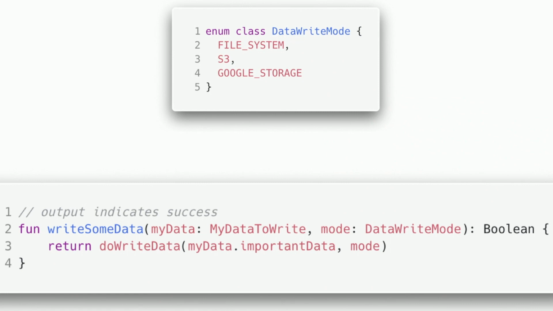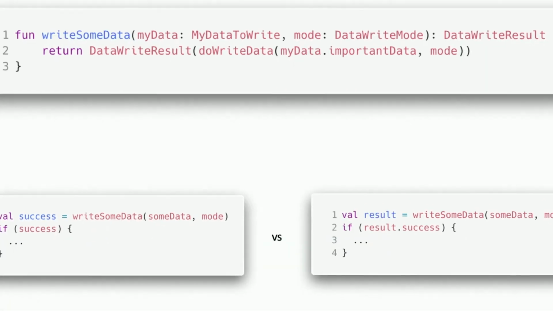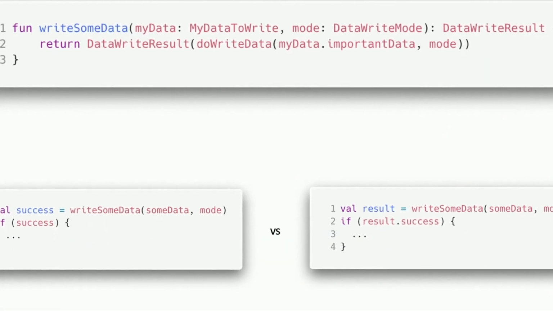As a corollary to making invalid state illegal, there's also making your state more explicit. I want to talk about this Boolean here and this documentation that output indicates success. If we look at this implementation of it, you can see the consumption of it. Write some data on the left here is read into a variable called success. It's going to be a Boolean, and you can check it, and the type checker will be happy. But if you imagine that whoever wrote that code just wrote it into some variable called S, anybody going to that code is going to have to go and dig into what your library does. But if you create a result type, you end up controlling the narrative of how your code is consumed. You get to call it success, and people consuming it have to call it success.